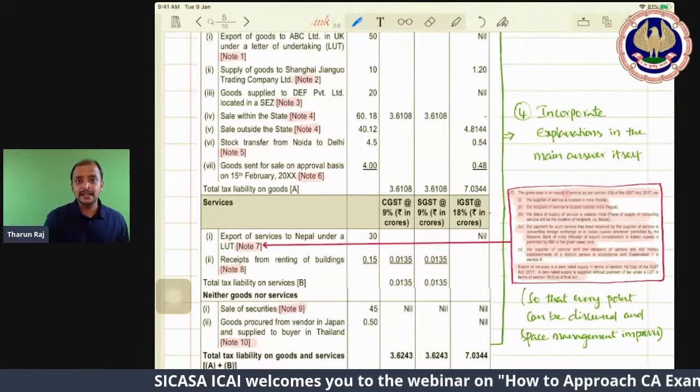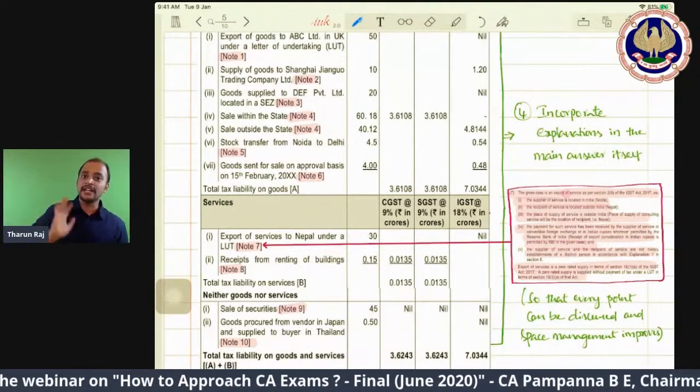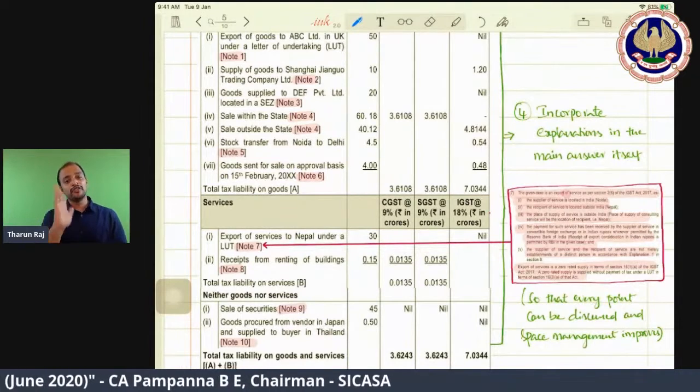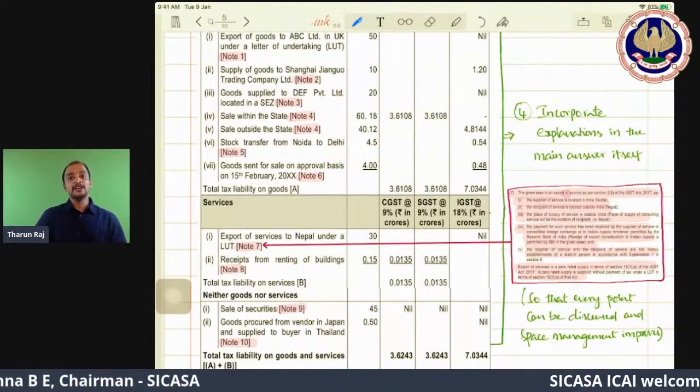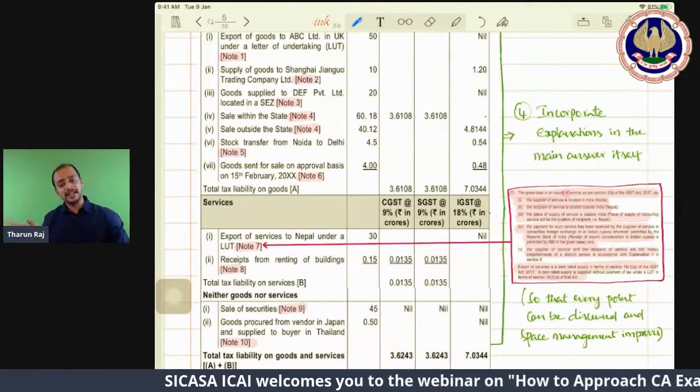When you are writing in the answer, what if you forgot that? Yes, it is export of service. You have written in the answer it is export of service, but you have not written the justification. You forgot it. Unnecessarily you will be losing marks. So therefore, below that point itself you write. So don't keep note 7 and write separately; write there itself.